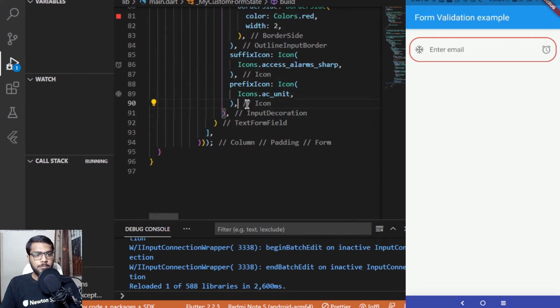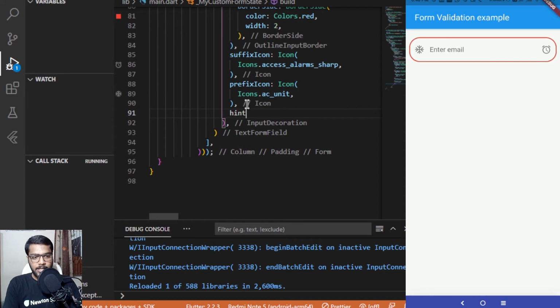And now coming out of this prefix icon, we can also add a hint text, which would be the text which will appear when you are typing, or whenever the text form field has come into focus and you are interacting with it. And this would be basically telling the user, if you want something to be specific, like you can enter the email over here, or this field can only contain six letters or stuff like that, then you can pass a hint for them. So this is a hint text.